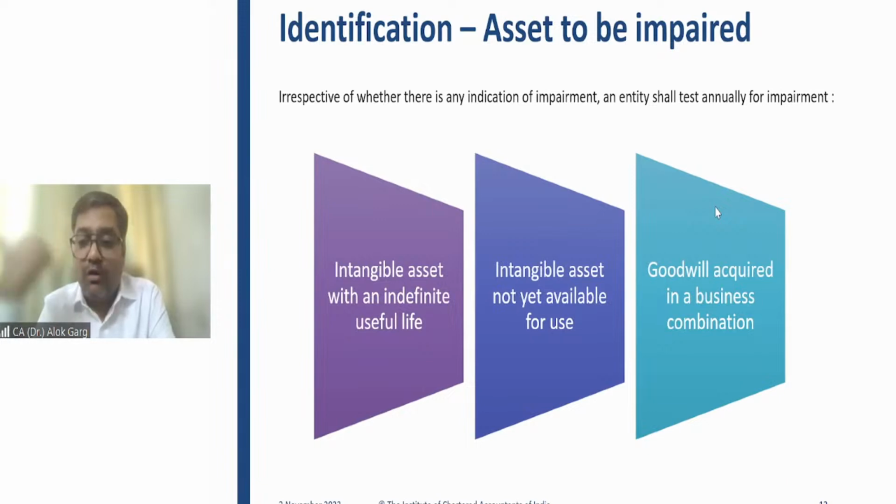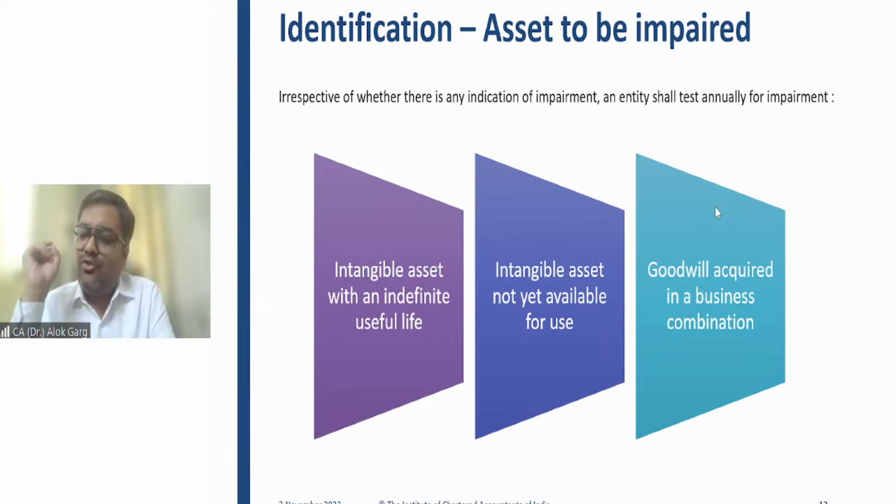The standard says that impairment testing is mandatory at least once in a year, right?